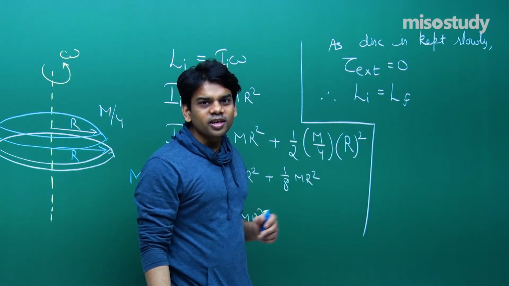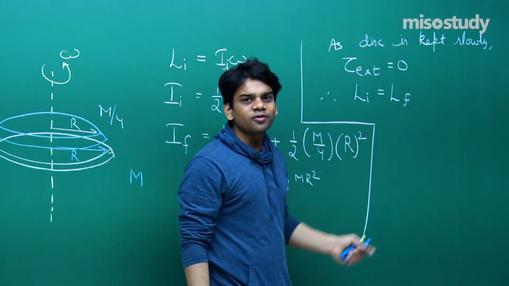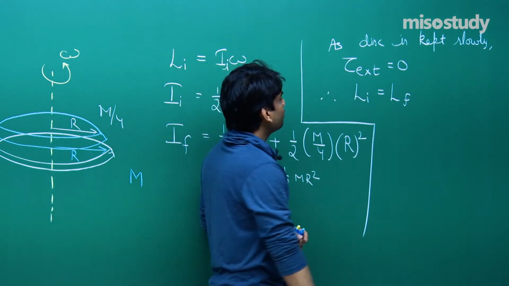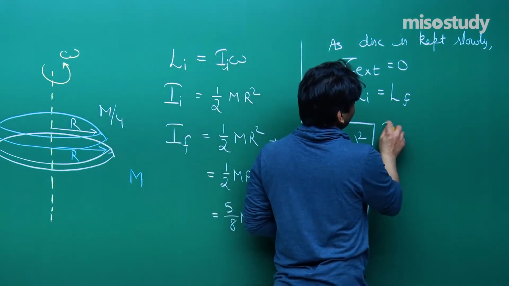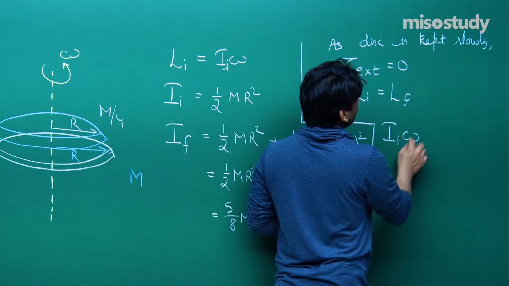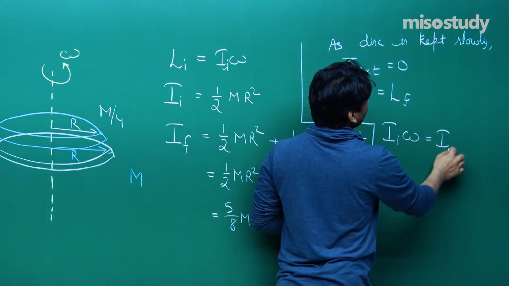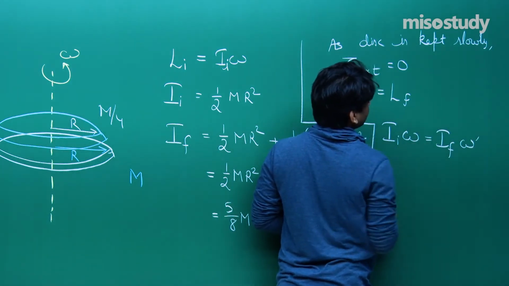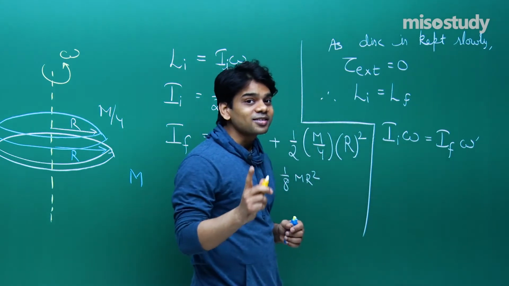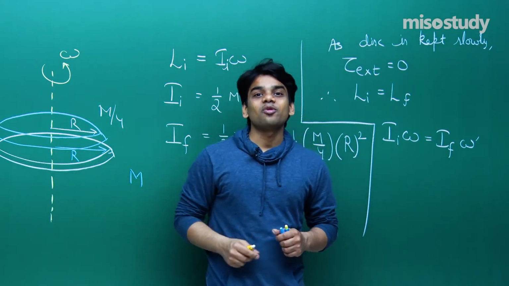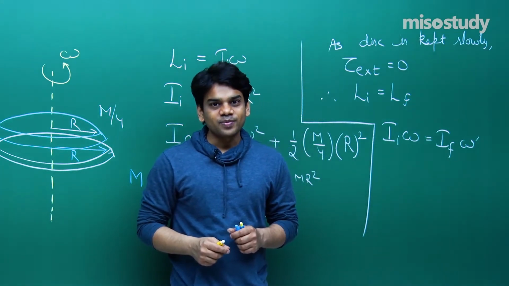Now just put in this equation the values of the angular momentum. We'll be having initial angular momentum, that is I initial into omega, is equal to I final into omega dash, and we have to find out omega dash, that is the final angular velocity of the combined system.